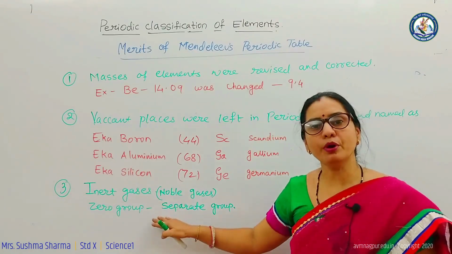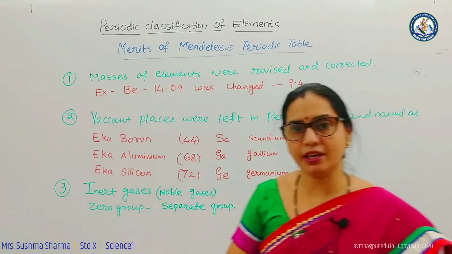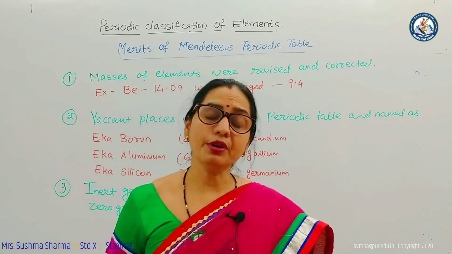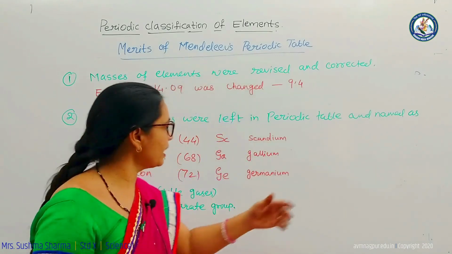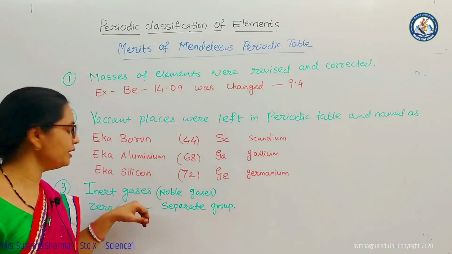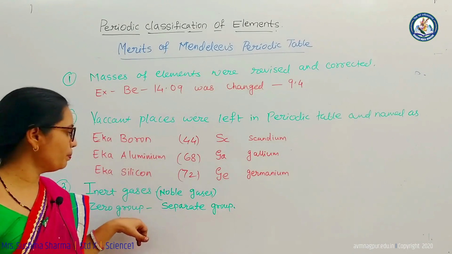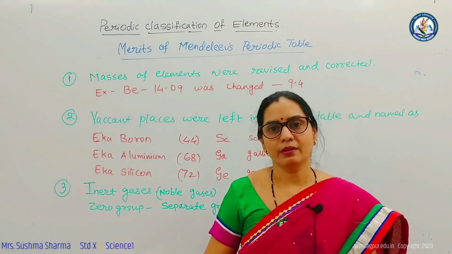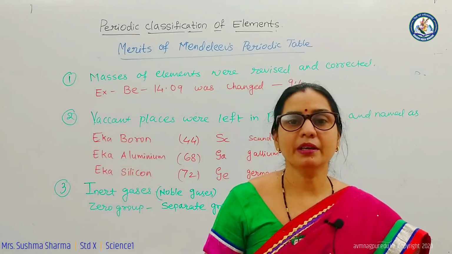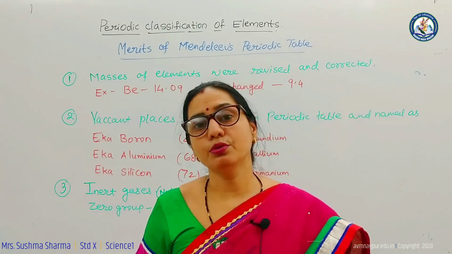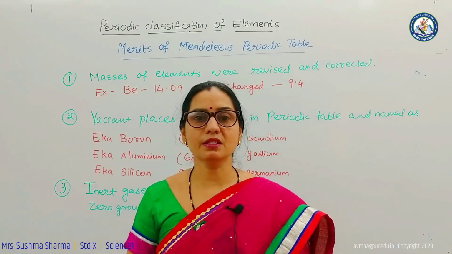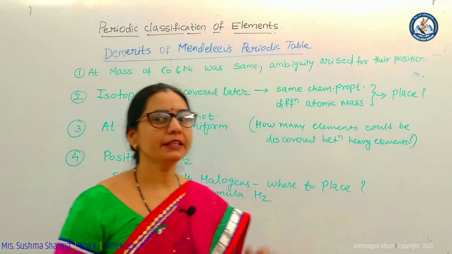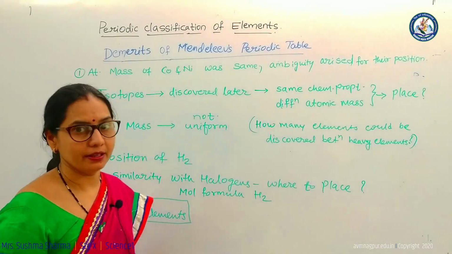Another point is that noble gases were discovered later on. There was no place in Mendeleev's periodic table for noble gases. So he created a separate group on the right hand side of the periodic table and named it the zero group, and he placed all the noble gas elements in that zero group. But there were certain limitations to this periodic table also, and now we will discuss what they were. So here are the demerits of Mendeleev's periodic table.